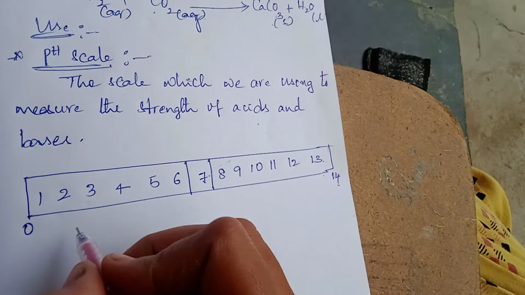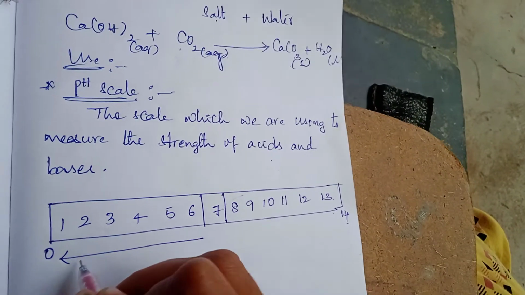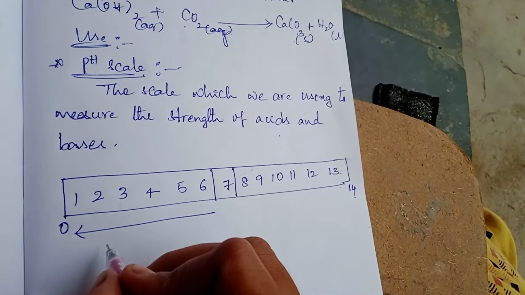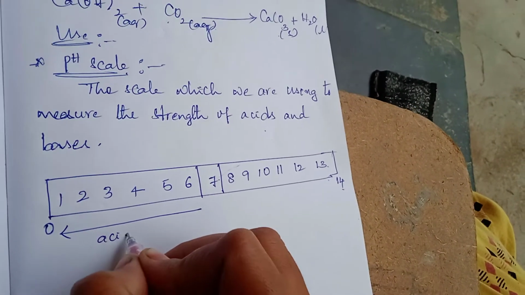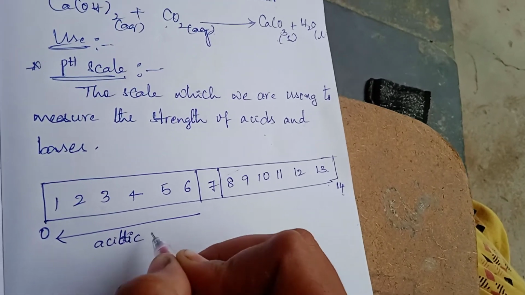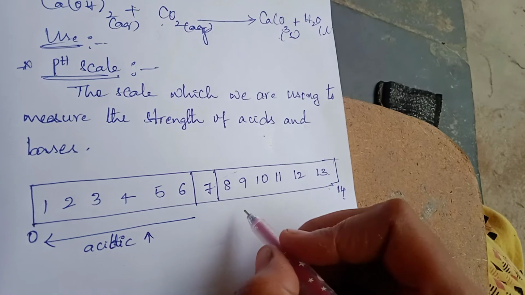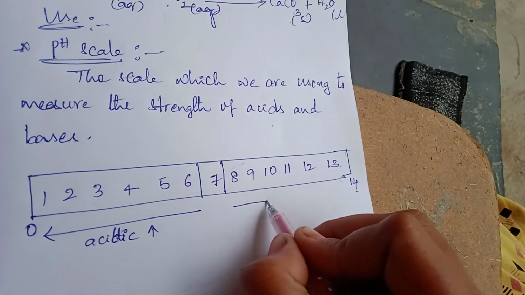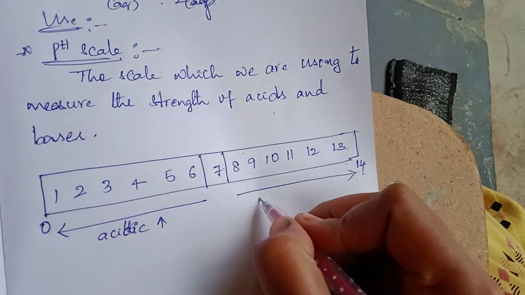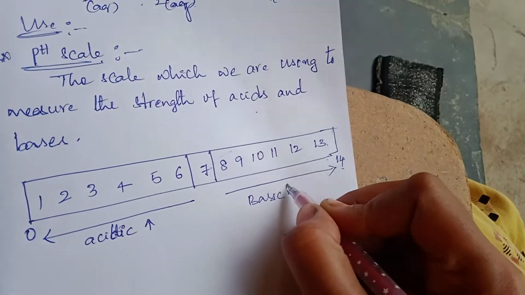Now, if the pH value is decreasing, the acidic nature will be increasing. When the pH value is increasing, basic nature will be increased.